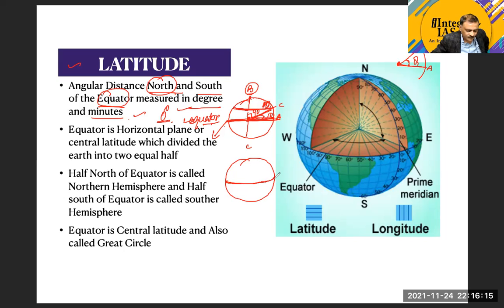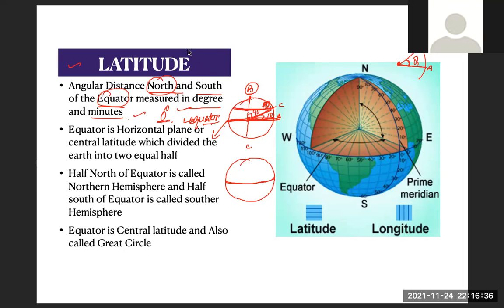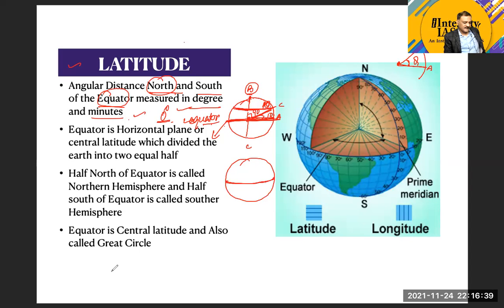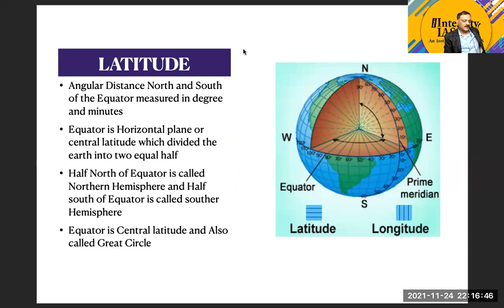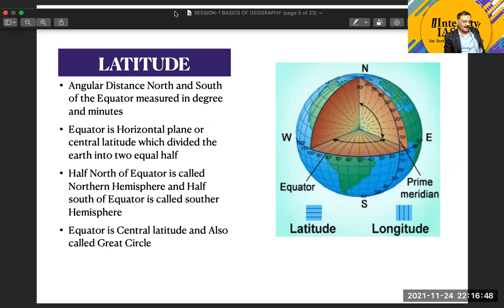This is the equator, the central latitude. The latitudes that we take to the north of the equator are called northern latitudes, and the latitudes that we take to the south of the equator are called southern latitudes. Is this point clear to all? Yes, sir. I hope this point is very clear to everyone, and if anyone still has a doubt, he or she can raise his or her hand.